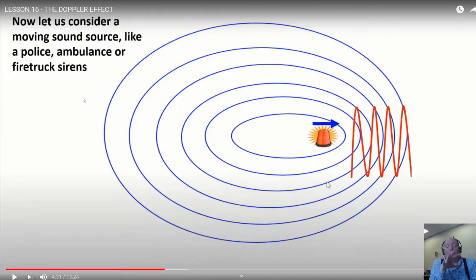So absolutely, what she's saying, the front and back, which is usually all anyone talks about with Doppler, because that's where the calculation is easiest, right? They're jammed together here and they're spaced out further here. But we think about it like, as the siren is moving, every time it hits a crest, it's like starting to draw a circle from that moment, right? So if it just emitted a single blast of sound, that would go in a circle. It's just that the source would keep on moving, right? And it would no longer be at the center of the circle. So I actually think these should all be circles.